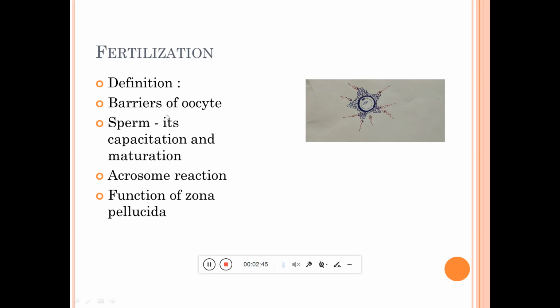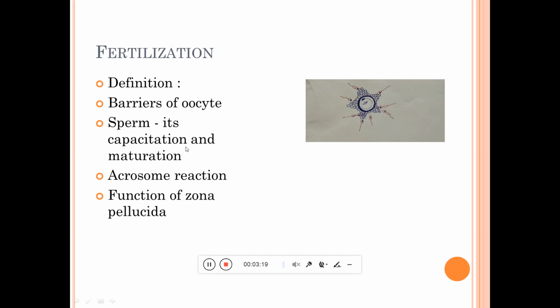Simultaneously, one more thing takes place at that time: the movement of sperms. At the time of coitus, semen enters the vagina, and when it enters the vagina, some changes take place in the sperms. Then they make a journey through the female reproductive organs, meaning the vagina, cervix, uterus and fallopian tube.